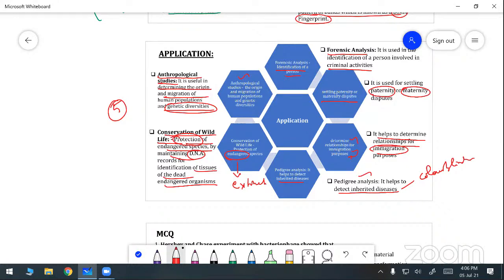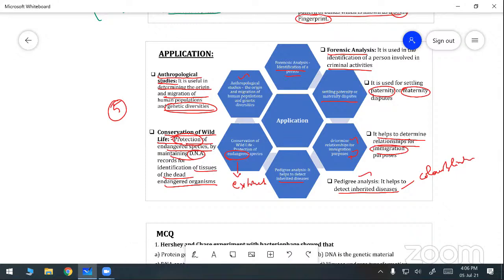So after that is migrating from one region to the other region, like we studied in the evolution lesson. That also we are getting, without confusion, the clarification by the help of DNA fingerprinting. You understand? So next we are going to see the multiple choice questions.